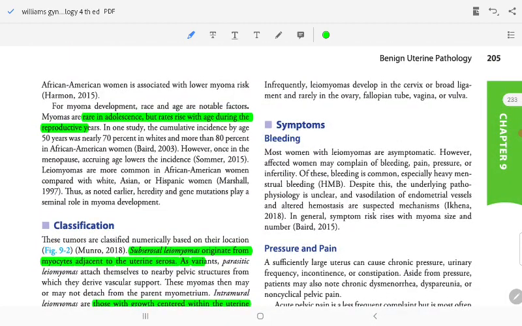Leiomyoma can develop in the cervix and broad ligament. Most women with leiomyoma are asymptomatic. However, affected women may complain of bleeding, pain, pressure, and infertility.